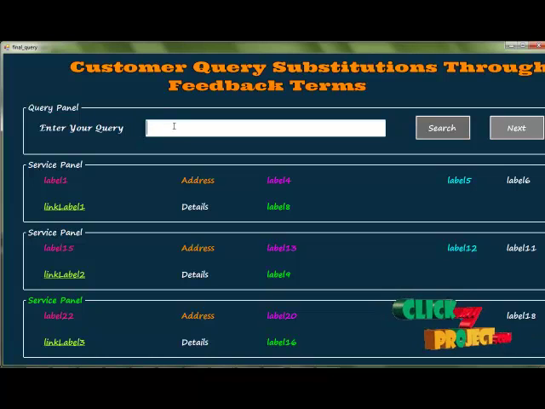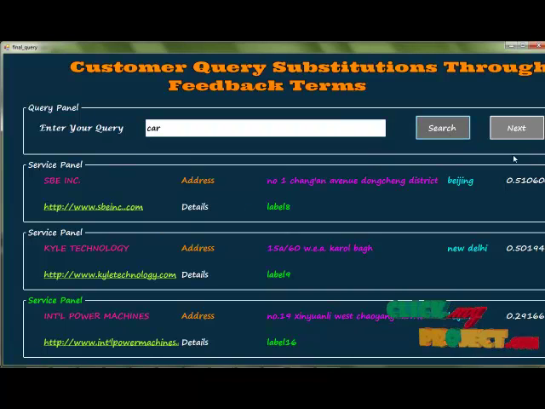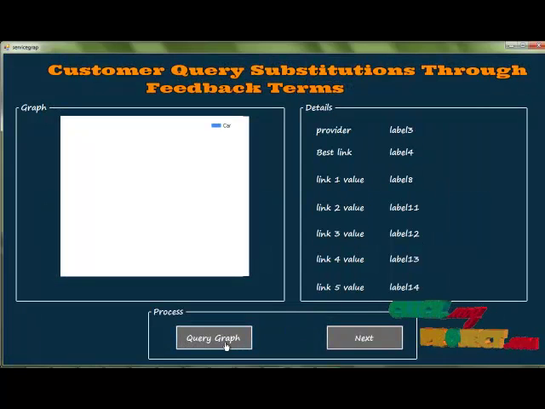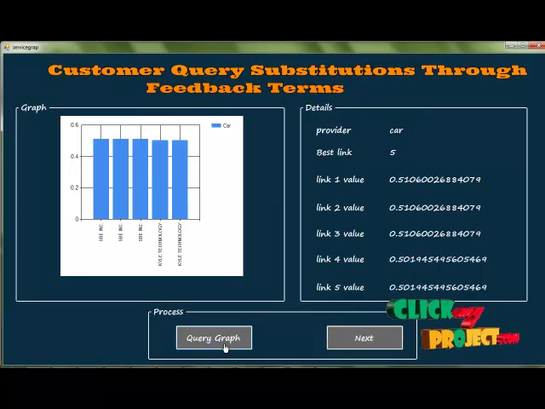This is for all the calculation processes, to finally display the result. Then click the car process, the search button. The data has been stored and the rating updated for our process. Then click the next button. This is for our query status graph. Clicking the query status graph button displays the top 5 service providers in our process. Thank you.